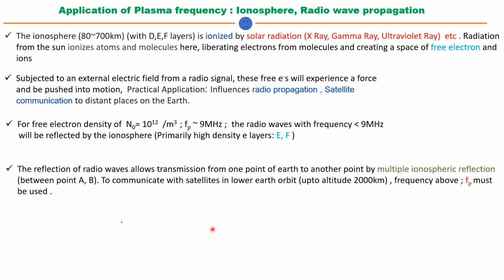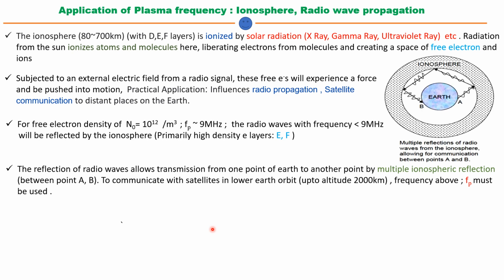Because if the frequency is less than fp, the waves will be reflected back simply. So there will be multiple ionospheric reflection here. This is the two places of the earth communication. This point may be very far from this side of the earth to there. The waves go here, reflect here, then again reflect back, then again. So it will be a multiple ionospheric reflection of the wave from the surface of the earth. Depending upon the frequency, this phenomenon is happening.